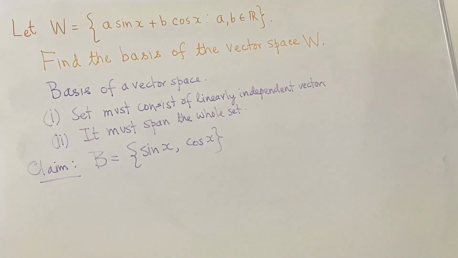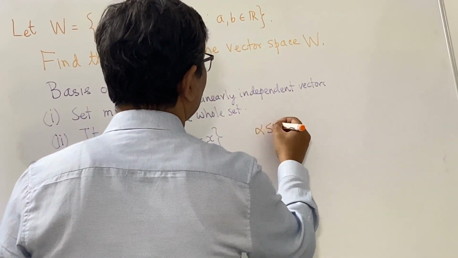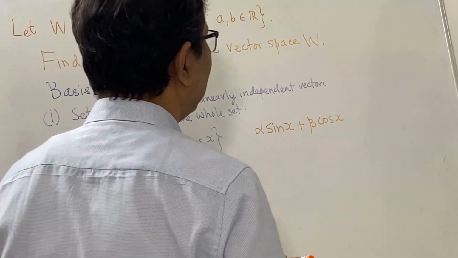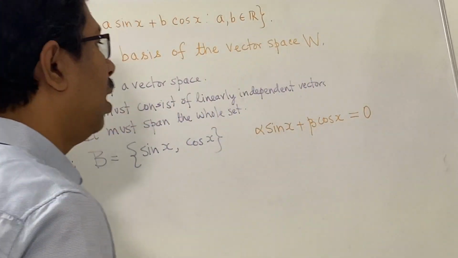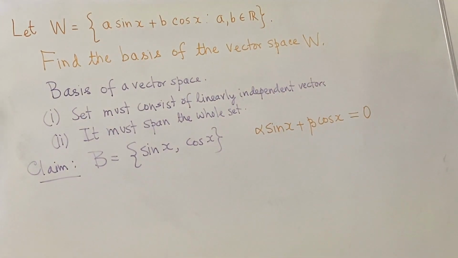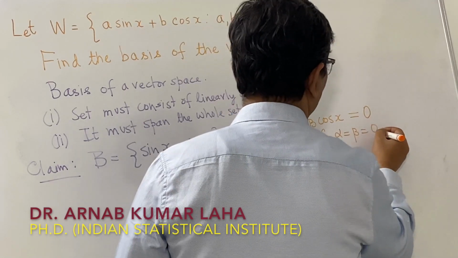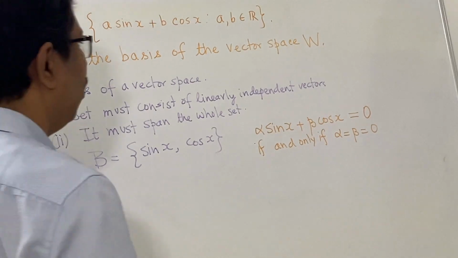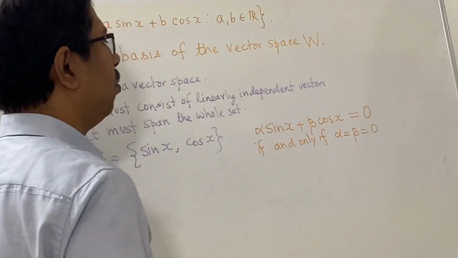Now, observe that if we have to show that this is a linearly independent set, then we have to show that alpha times sin x plus beta times cos x is identically 0. So, this is the 0 function, not the number 0 but the 0 function, if and only if alpha equals beta equals 0. This 0 is the 0 of real numbers. So, there are two zeros that are involved. This is the 0 function, which is always 0, and this is the real number 0.